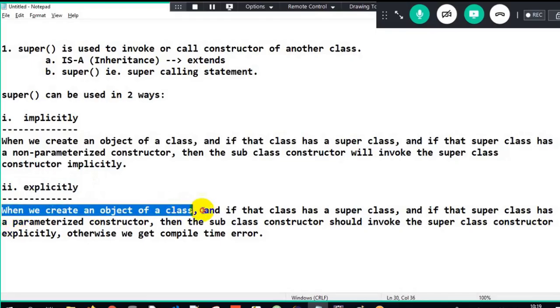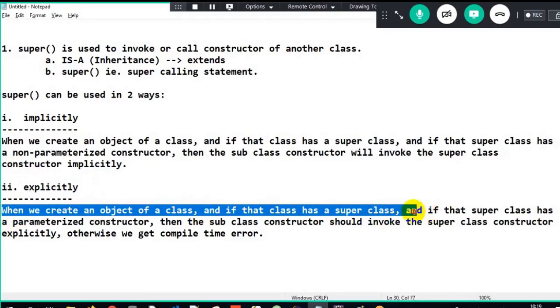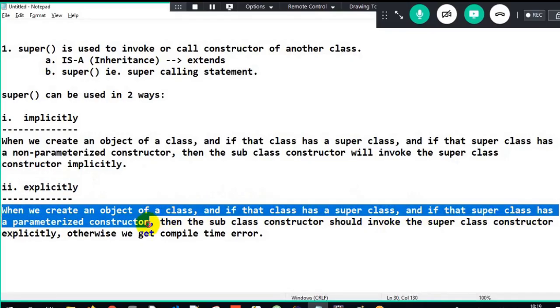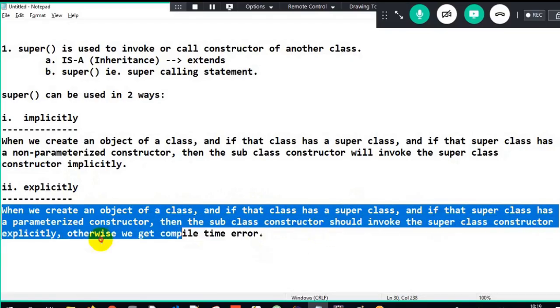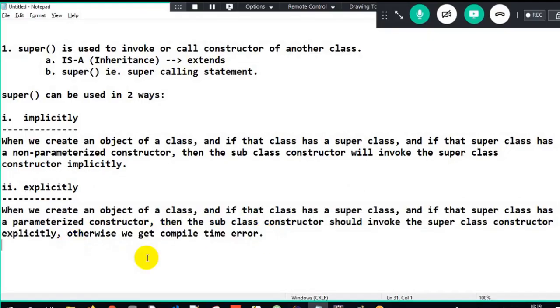When we create an object of a class, and if that class has a superclass, and if that superclass has a parameterized constructor, the subclass constructor will invoke the superclass constructor explicitly. Meaning we have to invoke the superclass constructor explicitly. If not, we get a compile time error here. Got the clarity here? So this is all about the super calling statement and this calling statement.